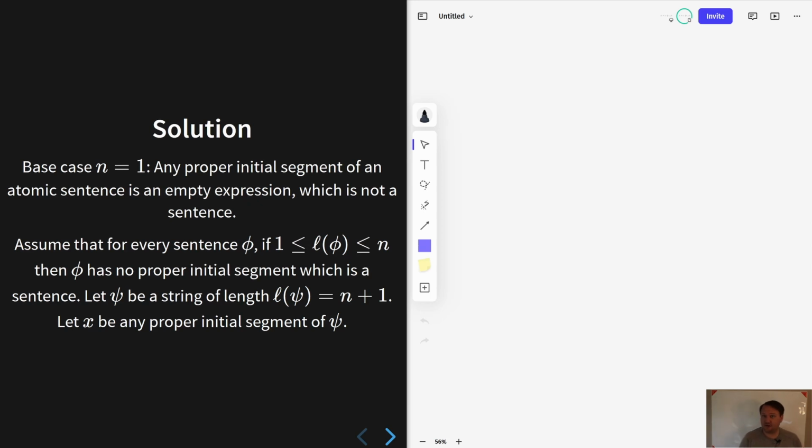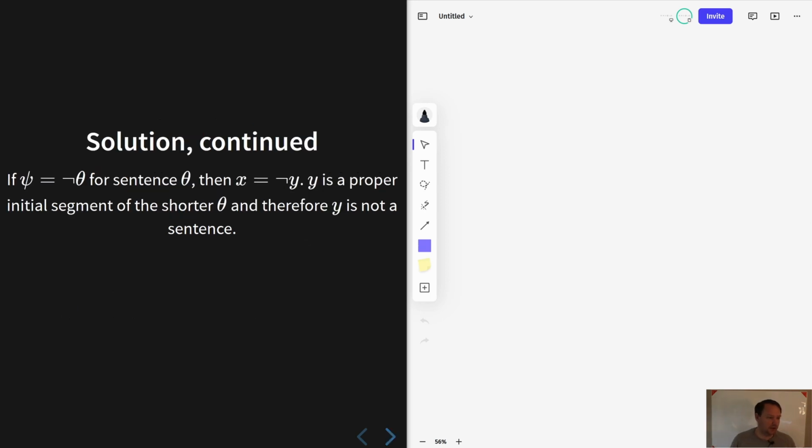We want to use that to prove a corresponding fact for n plus 1: that if you take a sentence of length n plus 1, no proper initial segment of it will be a sentence. So that's the goal. That's the setup.